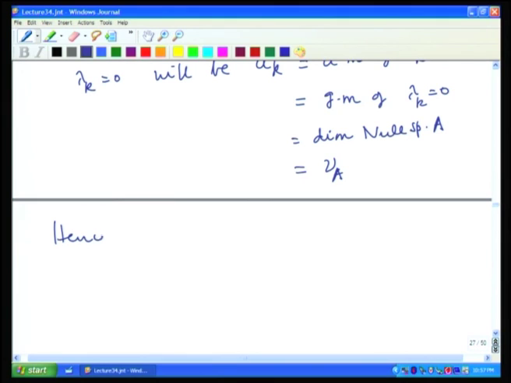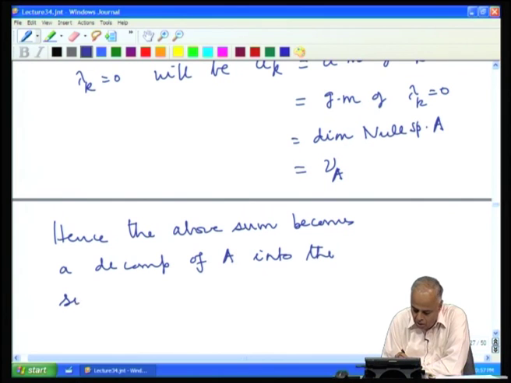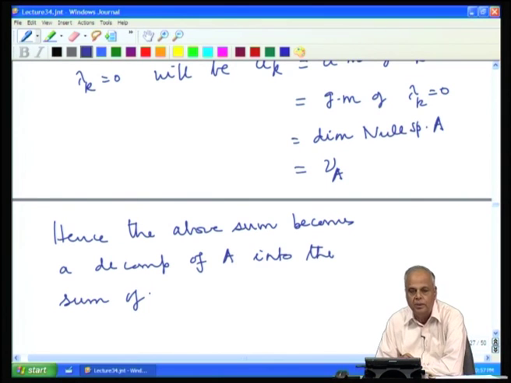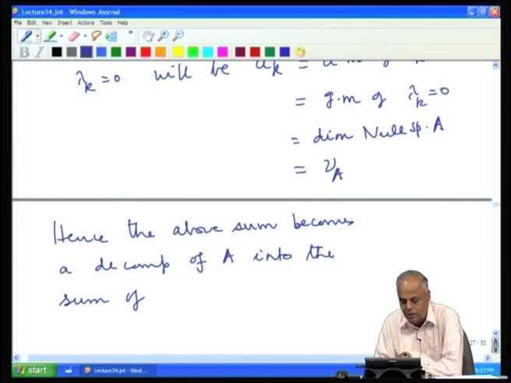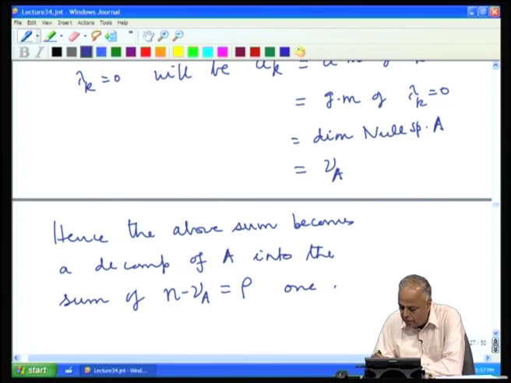Hence, the above sum becomes a decomposition of A into the sum of, now totally we had n terms, we had A 1 terms corresponding to lambda 1, A 2 terms corresponding to lambda 2, etc., out of which nu A disappeared, so n minus nu A terms will be there, but n minus nu A is the rank of the matrix, rho, of rank 1 matrices.